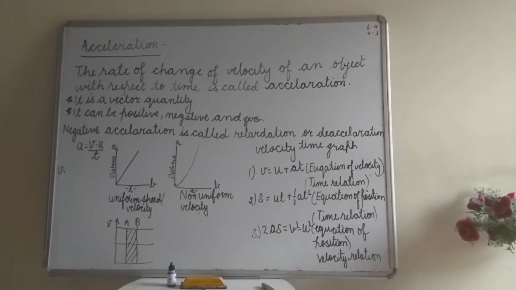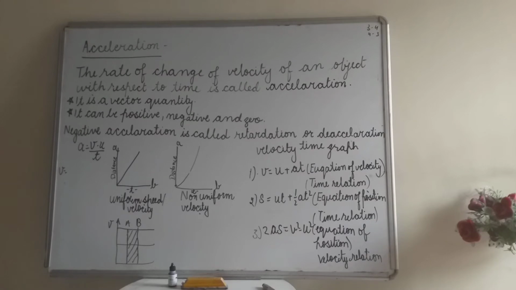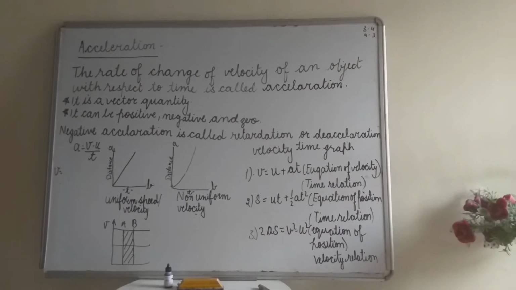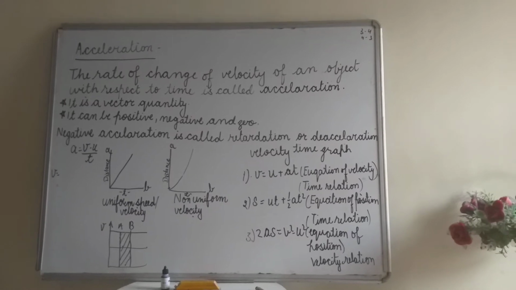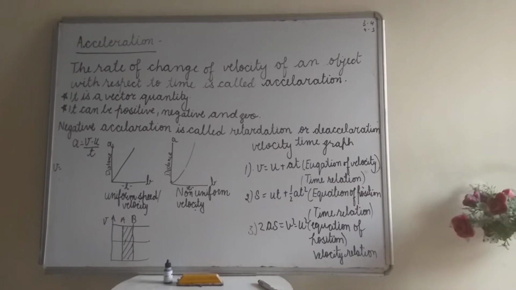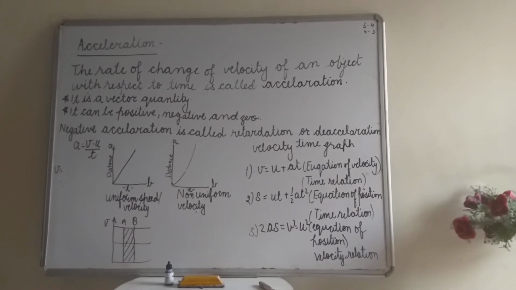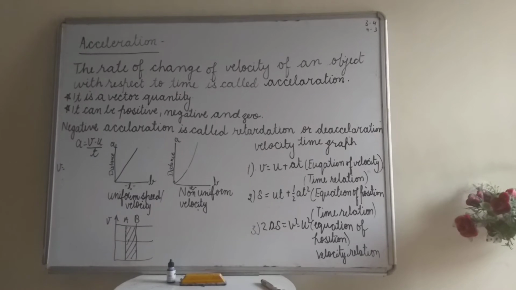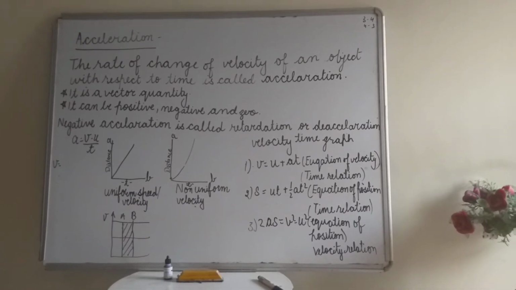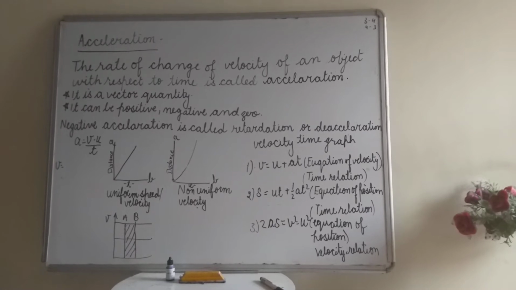For example, if the final velocity is 400 and the initial velocity is 100, then 400 minus 100 is 300, and time is 3 hours. So we divide 300 by 3, and we get 100. So the acceleration is 100.